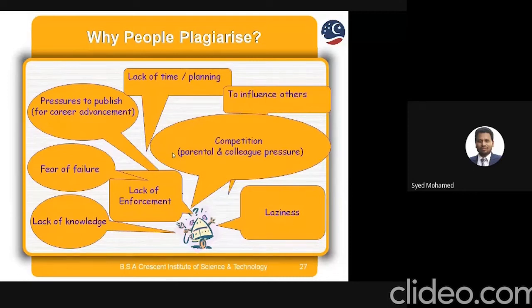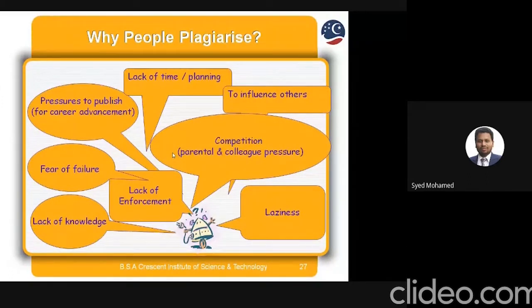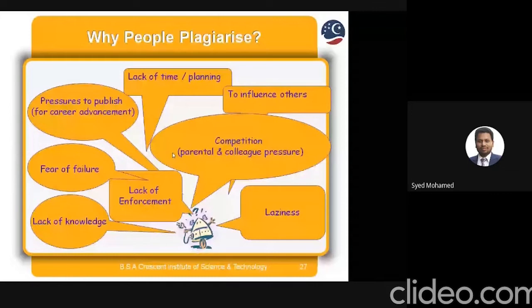That is copy paste, and people think, "This year I have published 10 or 12 papers." So people think like that and copy paste. The people feel that only the count is important. No, so please, research scholars, note down: the count is not important. The quality is important. That's the reason plagiarism plays an important role in our research.